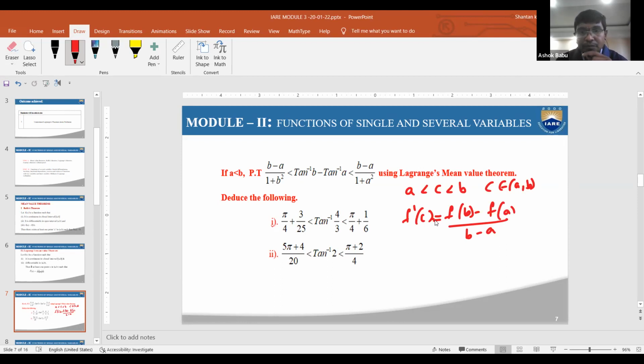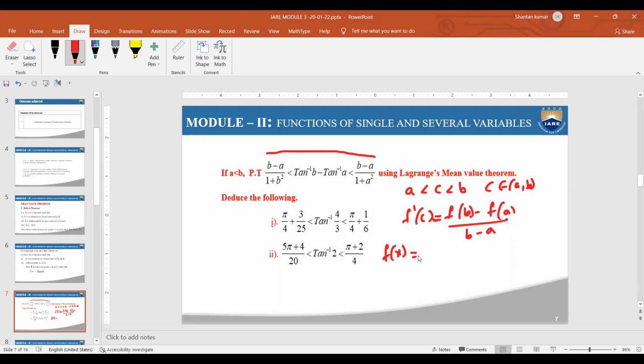And in this problem, first we need to verify this condition. Entering, (b minus a) by something is less than something is less than (b minus a) by this is the condition. And anyone try to think, what is the function f of x here? What is the function f of x is equal to? Anybody tell me what is the f of x in this function? What you are observing? Tan inverse b minus tan inverse a, sir.